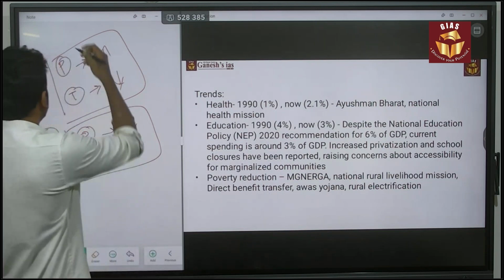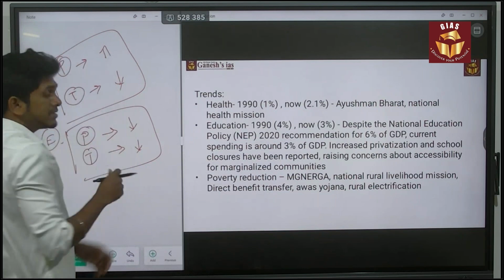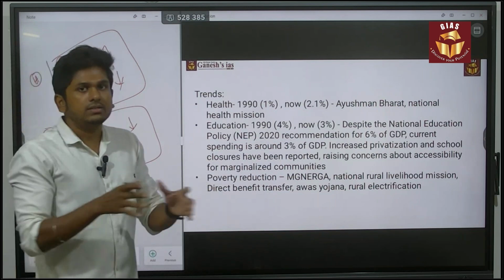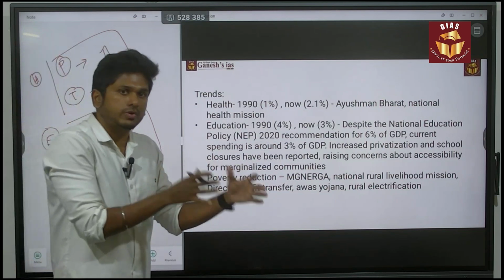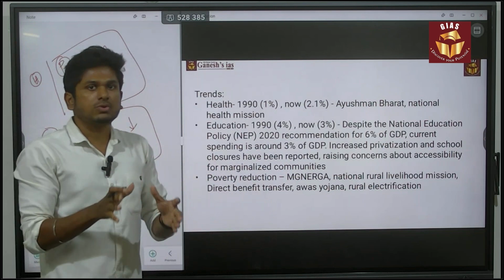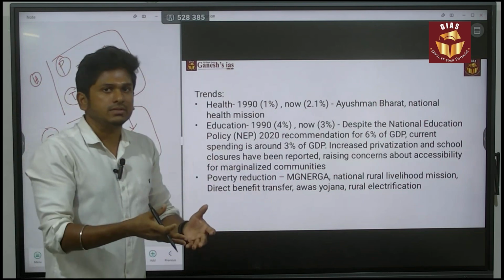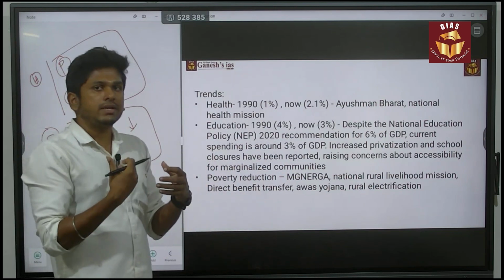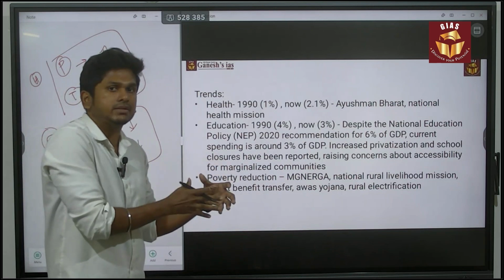So this is how you have to give the answer. This is the structuring of your answer: pattern, trend, pattern, trend. The pattern should be loaded with the data, and for the trend you have to say that based on the analysis. So your answer should be like analyzing that spending pattern.